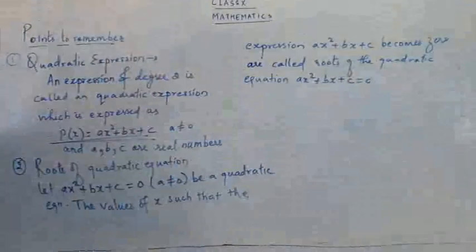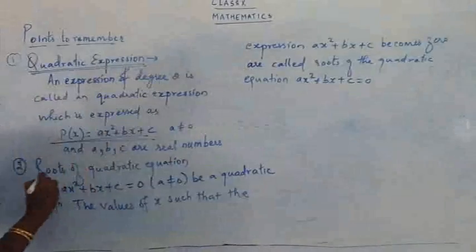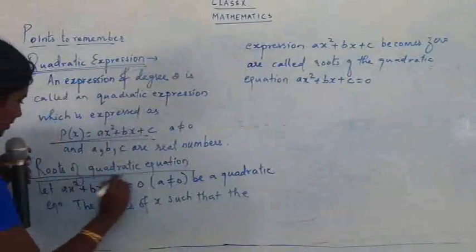Okay, so highlight your points. Quadratic expression, roots of quadratic equation.